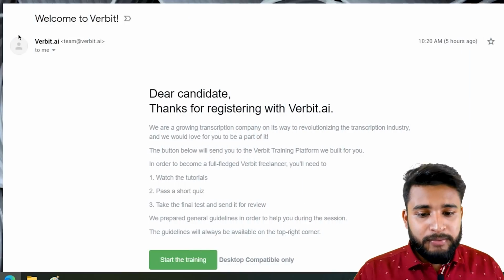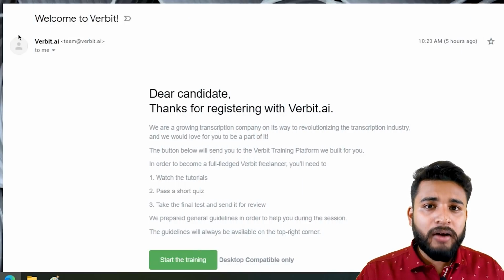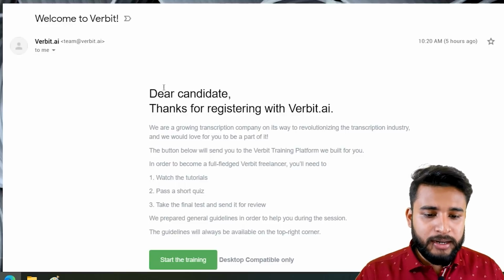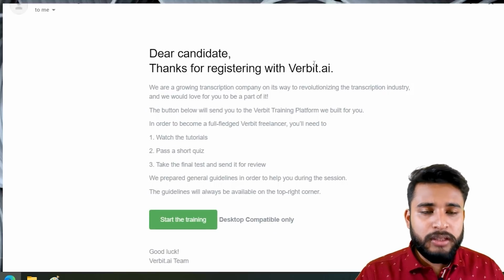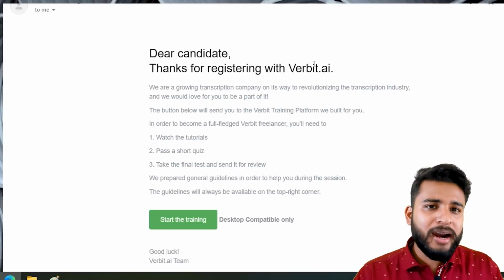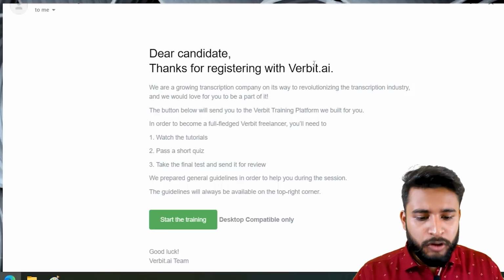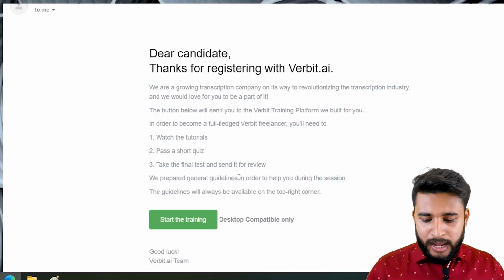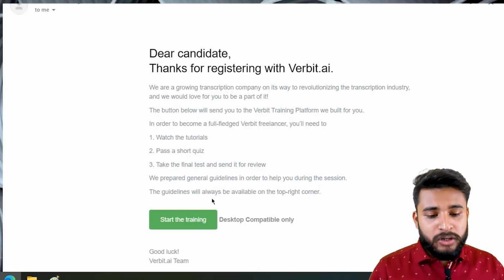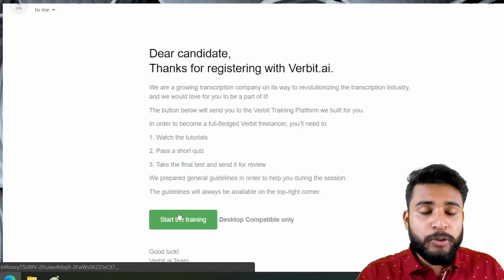See, this is the mail that we get after we apply for this Verbit. As a transcriber, we get this mail that says dear candidate, thanks for registering with Verbit. This is the mail that you get after 30 minutes or 35 minutes or within 1 hour. You will get this mail for sure, and it is written here that it is desktop compatible only, that you need to use the desktop to use this app.